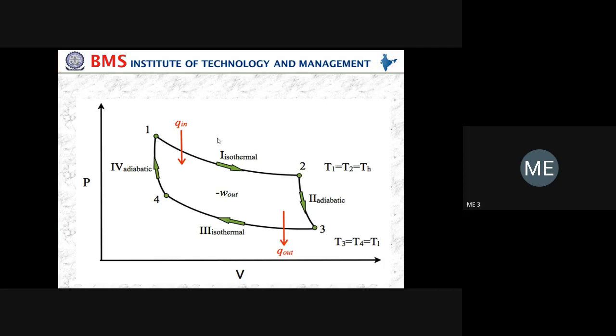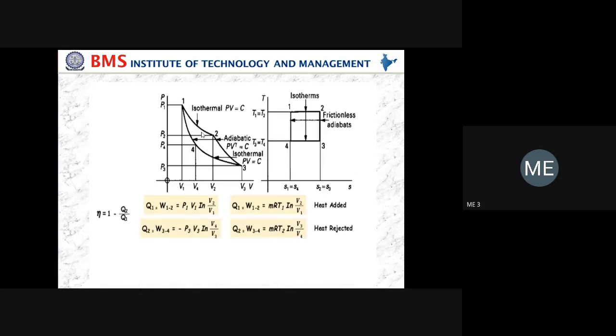Okay, here in basic thermodynamics we are studying only Carnot cycle, and in applied thermodynamics we have a separate chapter called the gas power cycles. There you are going to study Otto cycle, that is petrol cycle, diesel cycle, next dual cycle, Stirling cycle, next Brayton cycle. Everything we are going to study in applied thermodynamics, that is in fourth semester. Here we are going to study only the Carnot cycle.